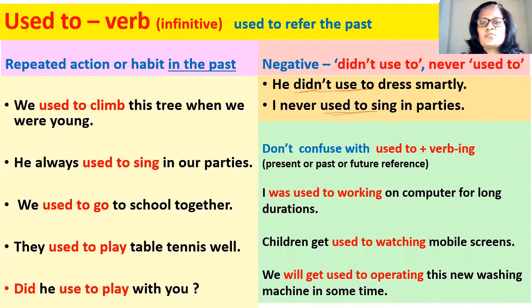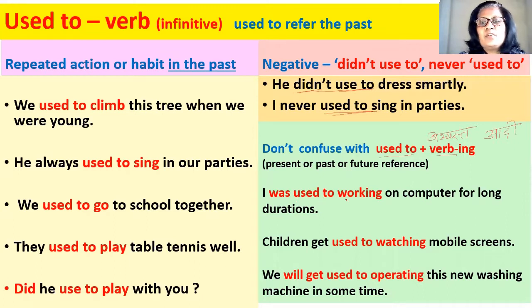Now don't confuse used to with used to with the ing form of the verb, because this has present or past or future reference, but used to is always used for a past activity. used to का मतलब है किया करते थे, और used to के साथ जब verb में ing लगाएंगे, तो इसका मतलब होगा कि अभ्यस्त होना, किसी काम का अभ्यस्त या आदि हो जाना.